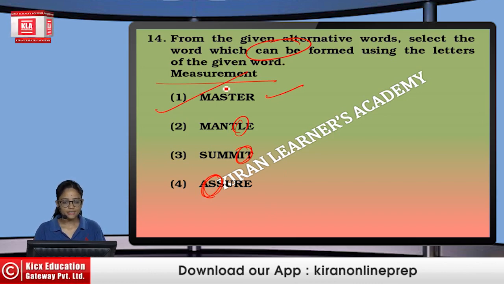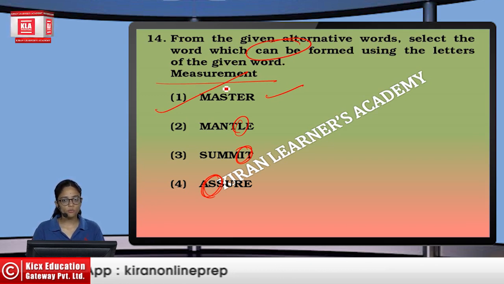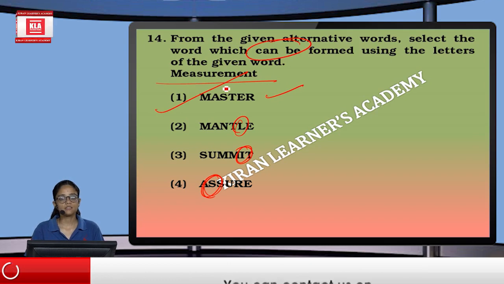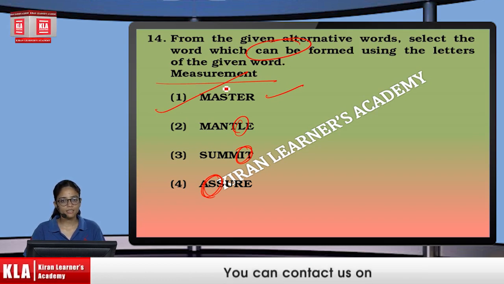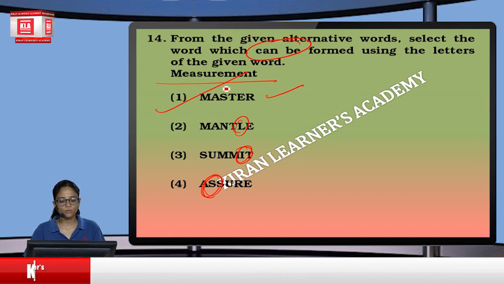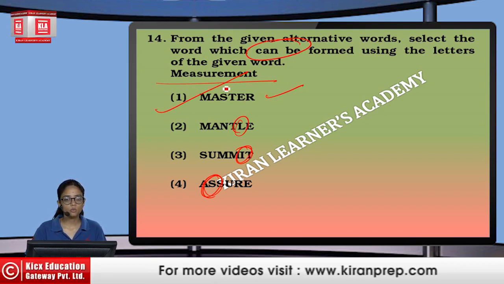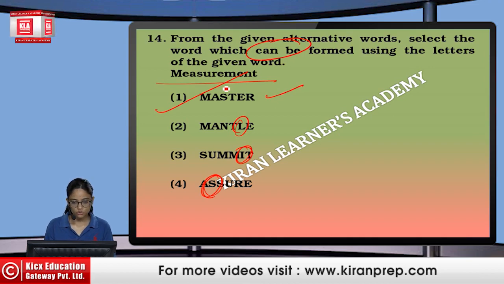So these were the very easy questions which come from the SSC point of view. Thus you have to see whether the word can be formed or cannot be formed. The thing is, while doing this, you have to keep that in mind: if we have a single letter in the word which is given in the question from which the smaller word has to be formed, it has to be used only once. It cannot be more than 1. So this was all about the word formation. Thank you.